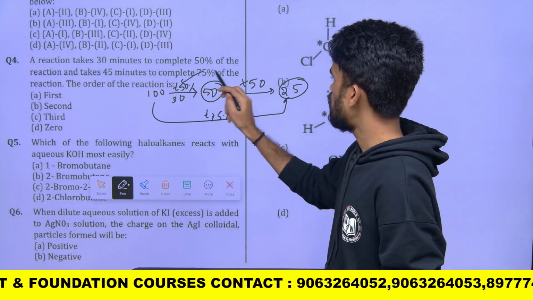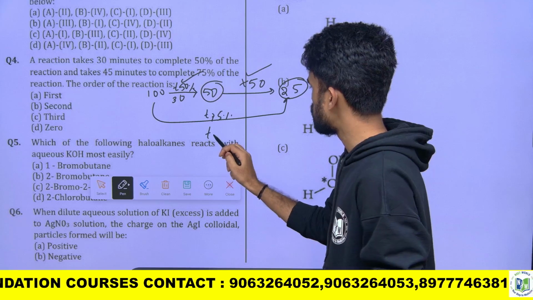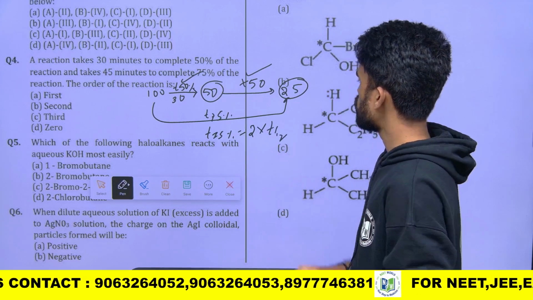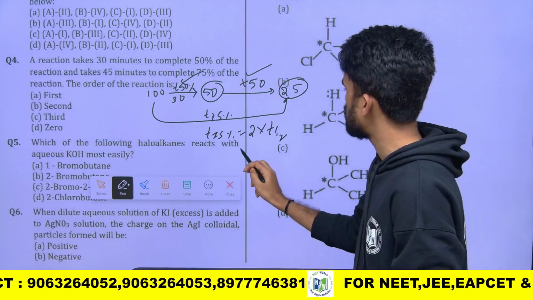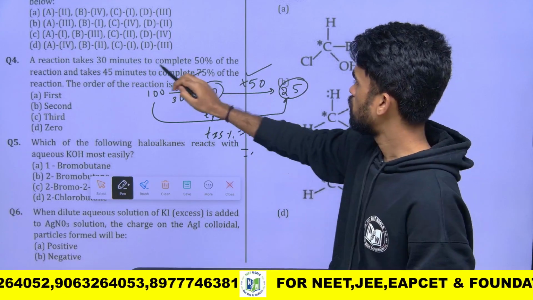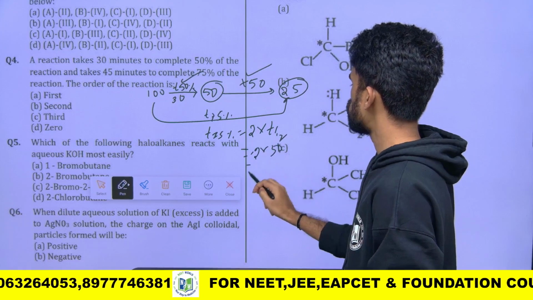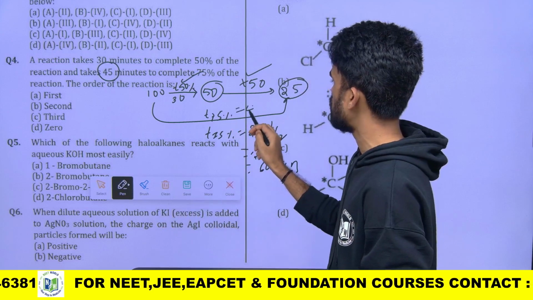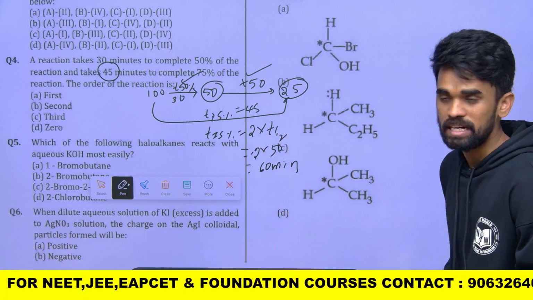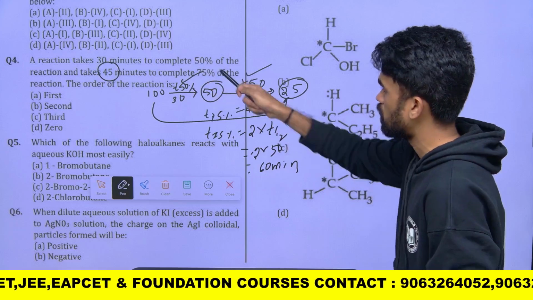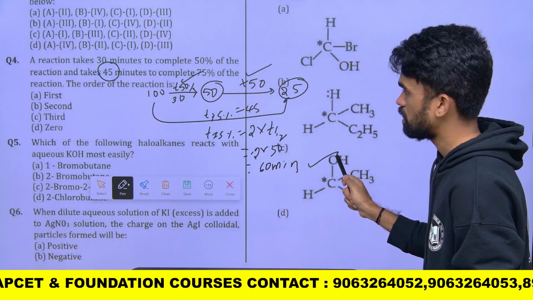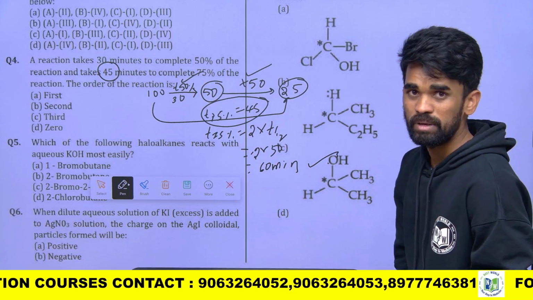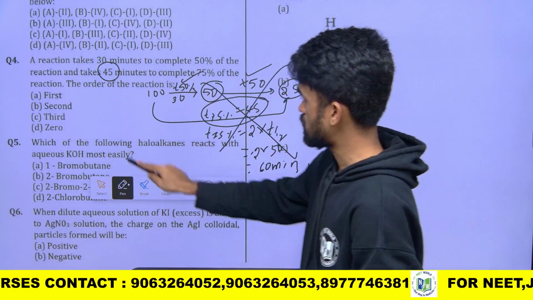So 1 t half, 2 t halves. So t 75% equals 2 t halves. But for 2 t halves, how much is given? As per this data, 2 into 30, it should be 60 minutes. But in the question they gave t 75% equals 45 minutes only. It means this is not satisfying the condition. If we check from the given data we get 60 minutes, but if it were first order, it should be 45 minutes only. So this is not a first order reaction. So the first option is incorrect.